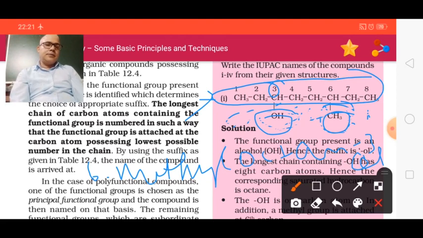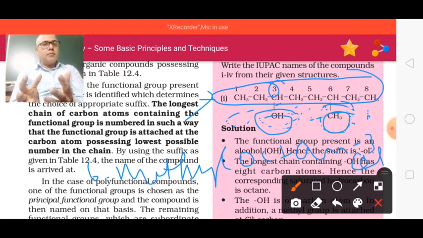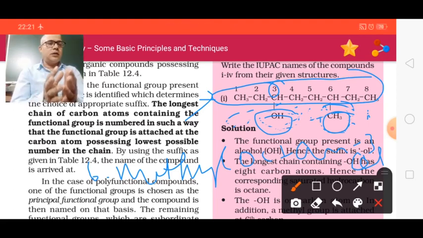This is clear. What did we see? In the longest chain, we put OH at the third position and CH3 at the sixth position. First we write the name of the branch, so it is 6-methyl. OH is attached at 3, so octane, 8 carbons, is the parent chain, and 3-ol. It means at the third carbon there is OH.